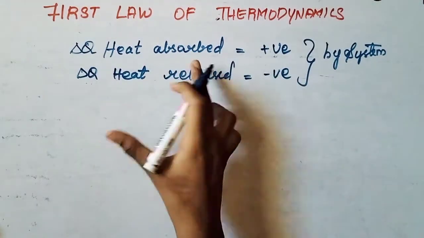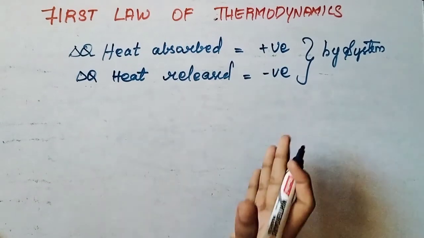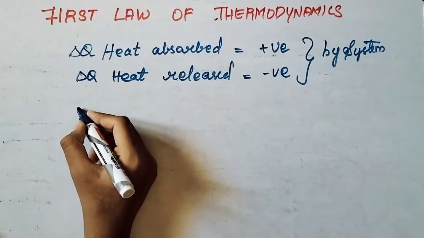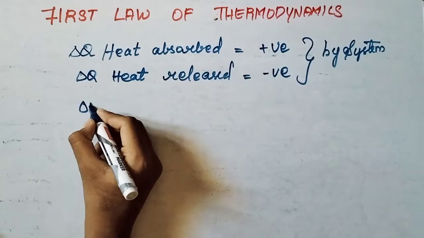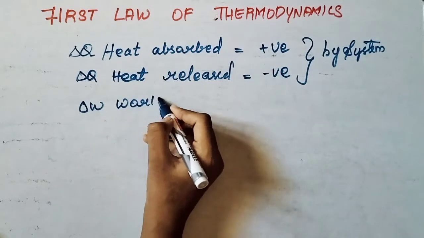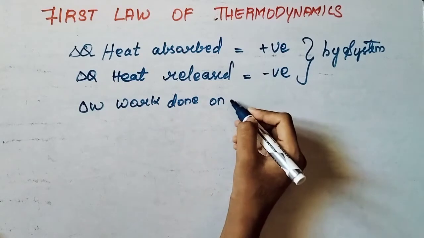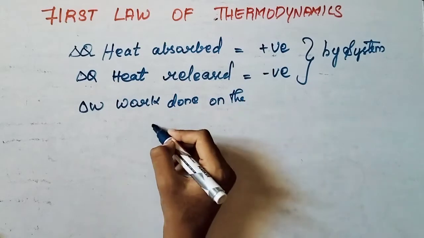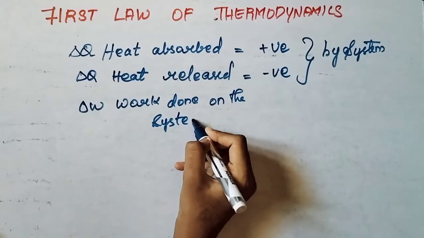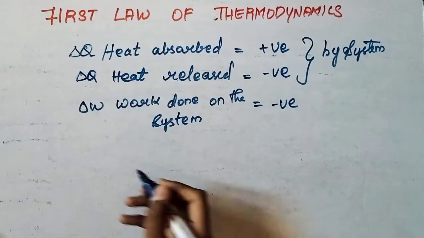So heat absorbed means positive, heat released means negative, okay. So while we come into work done, del W, work done on the system means what the condition is? Negative, okay.